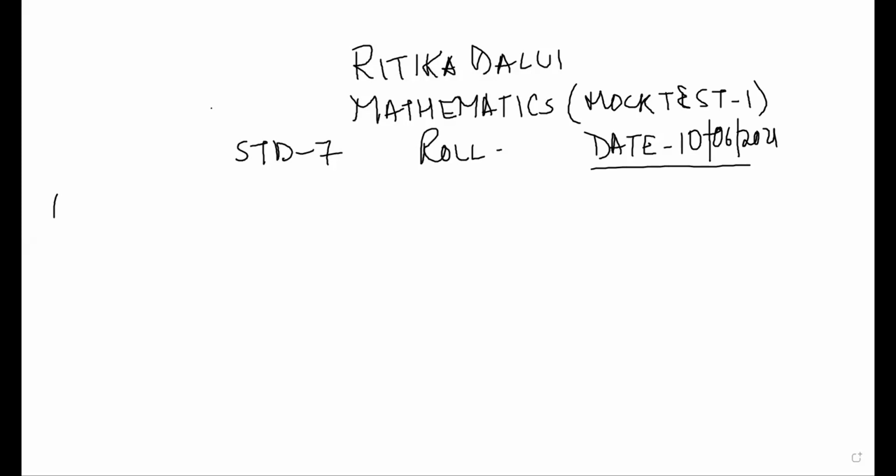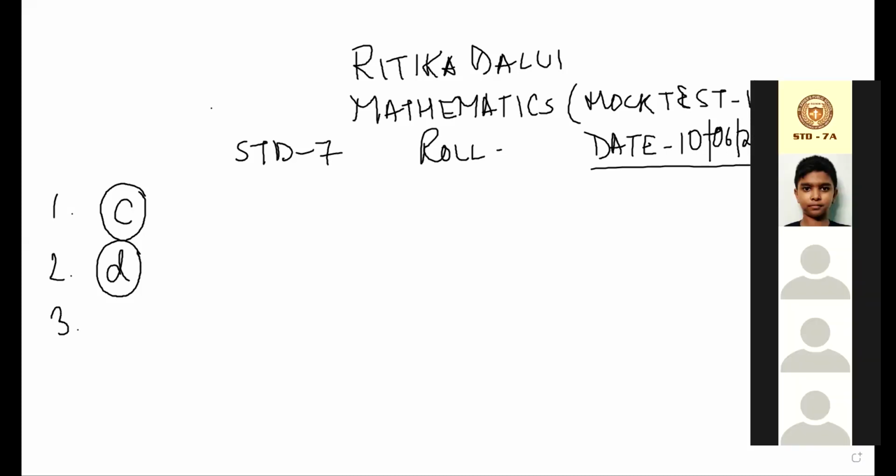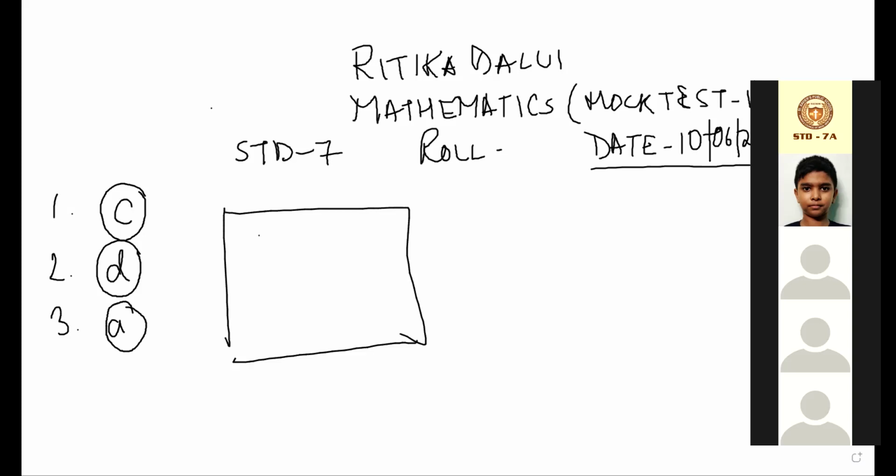And here afterwards you can just see one question, suppose the answer will come C, so you will write C. Two answers, suppose the answer comes D. Okay, this is the mock. Like this you have to write everything. OMR you don't have to draw, because drawing OMR and practicing it is very difficult, so I am just not telling you to do that. But this part you can do though.